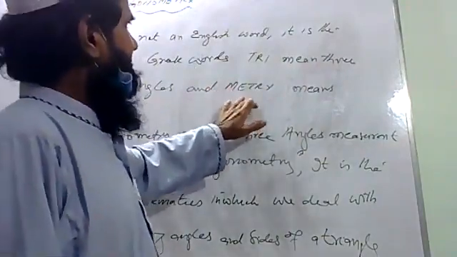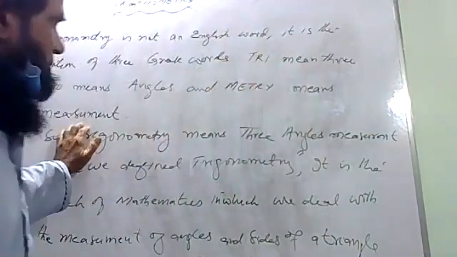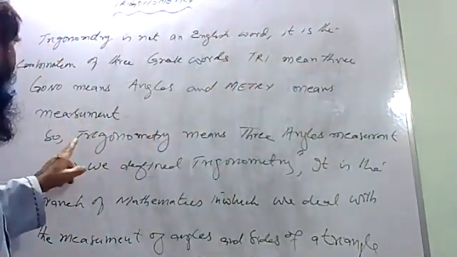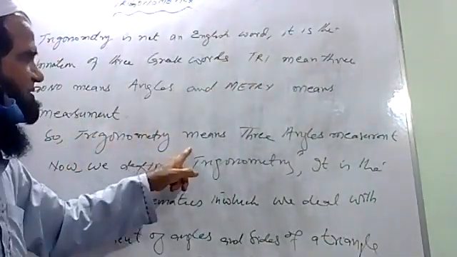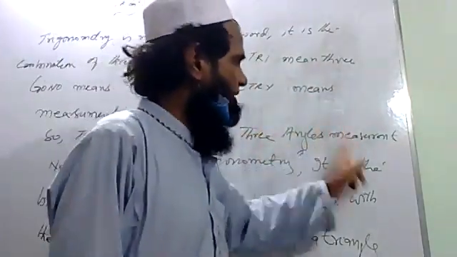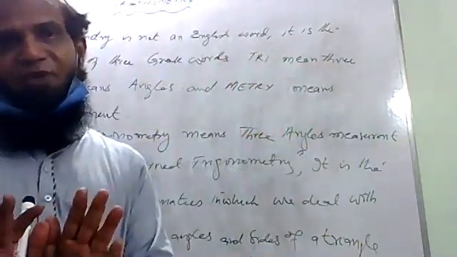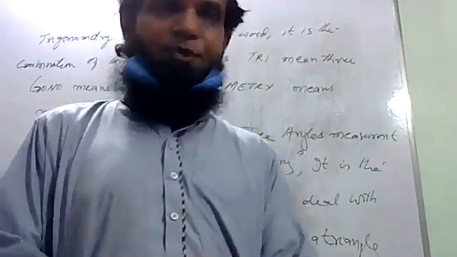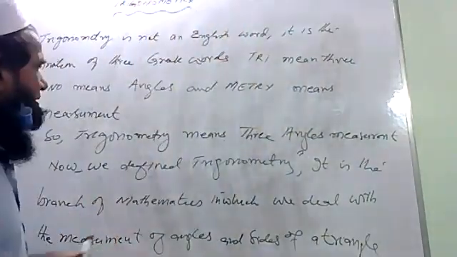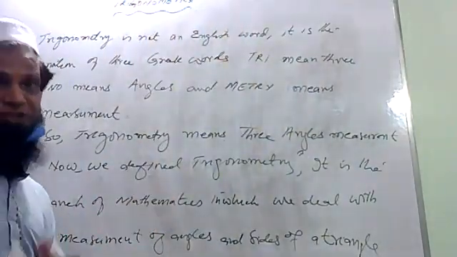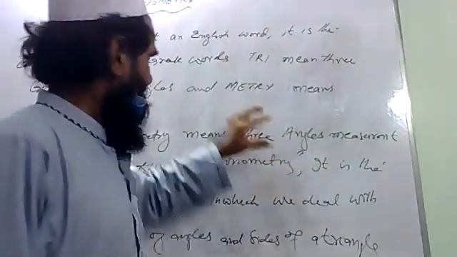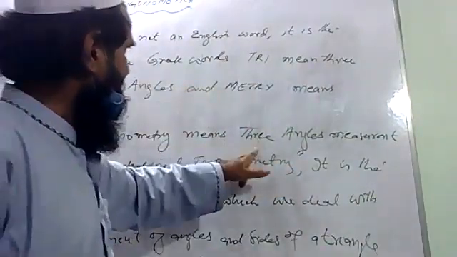And metry means measurement. So in short, trigonometry means three angles measurement. It is the meaning of the word trigonometry.